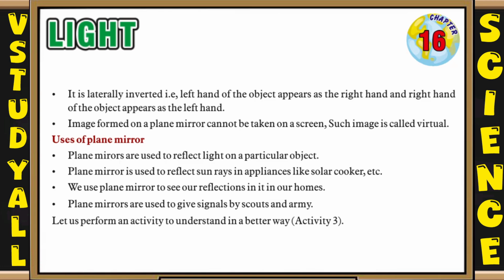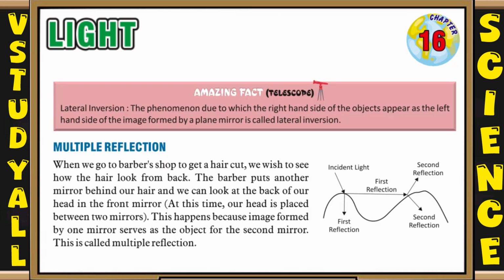We use plane mirrors to see our reflection in our homes. Plane mirrors are used to give signals by scouts and army. So now there are some activities you have to perform after that. And the amazing fact is lateral inversion, the phenomenon due to which the right hand side of the object appears as the left hand side of the image formed by a plane mirror, is called lateral inversion.